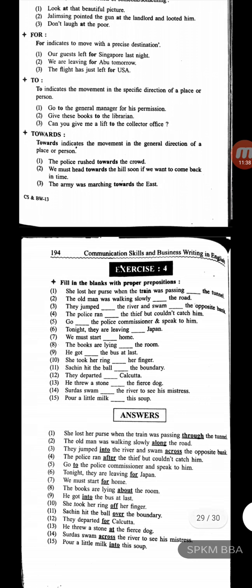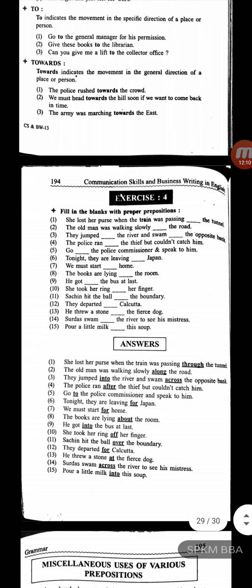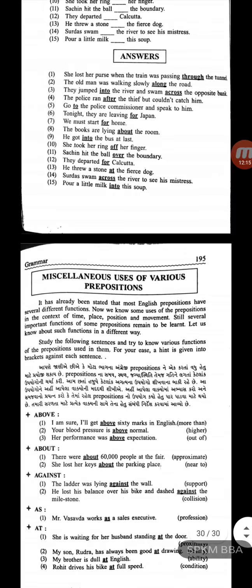Towards. Towards indicates the movement in the general direction of a place or person. First, the police rushed towards the crowd. Second, we must head towards the hill soon if we want to come back in time. Third one, the army was marching towards the east. So towards indicates the movement in the general direction of a place or person. Now exercises are given, filling the blanks with proper prepositions, that you can practice at home.